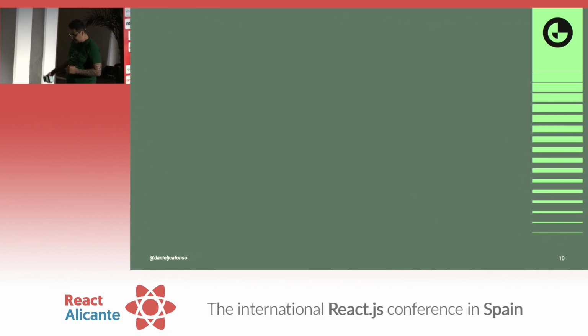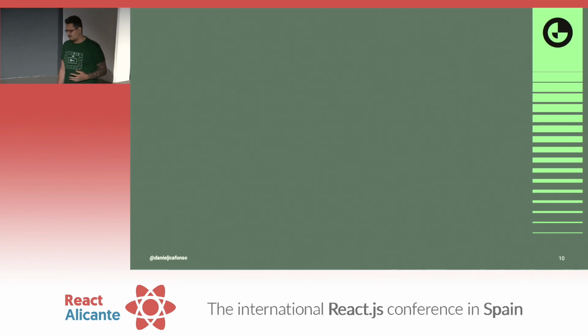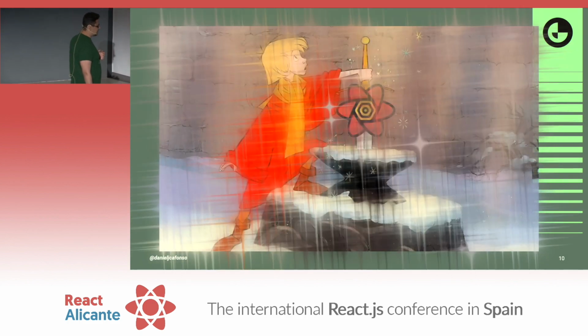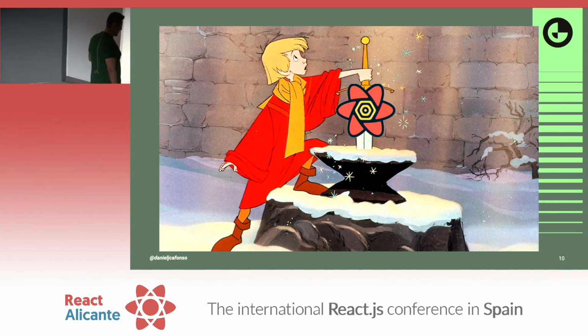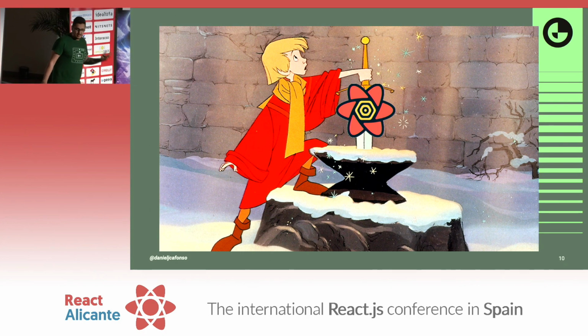And this was when a coworker, like King Arthur in the movie The Sword in the Stone, I think that's the name, went to the stone and pulled our Excalibur out of the stone. And in this case, our Excalibur was TanStack Query, or React Query.